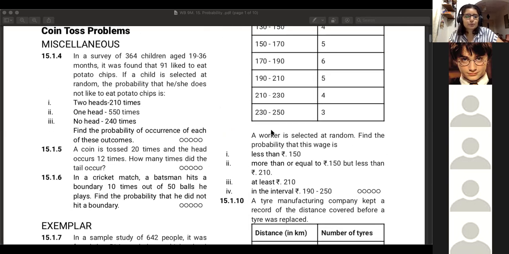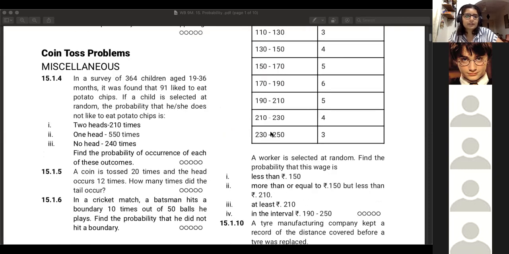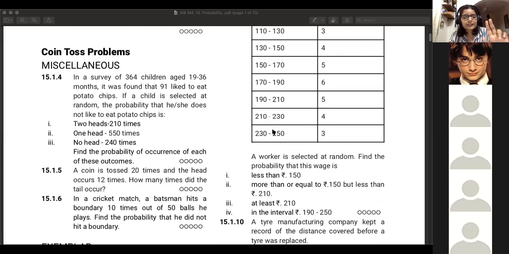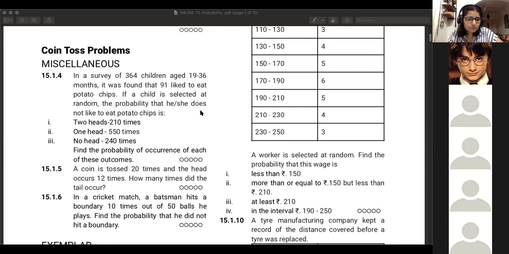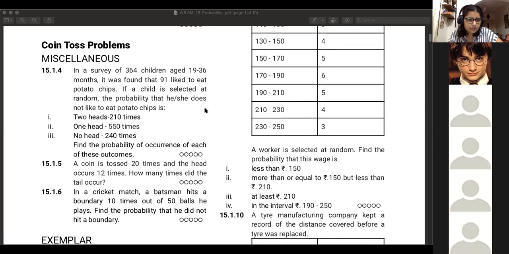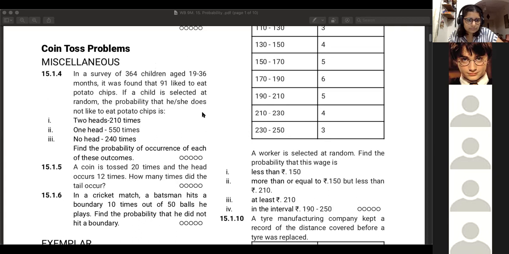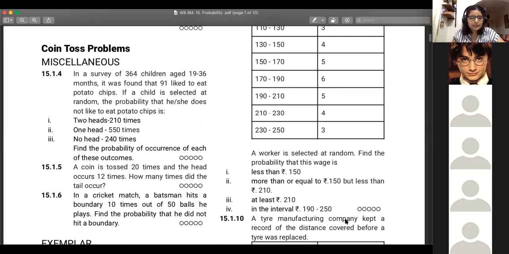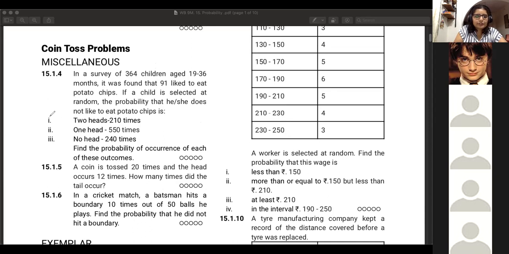Next. The different types of problems you have are coin toss problems, dice problems, and general event scenarios where you'll just be given a table and asked questions on that. Okay, this is not a coin toss problem, the first one. There's a typo over here. You can correct it in case you have printed books. But yeah, this part you can ignore.